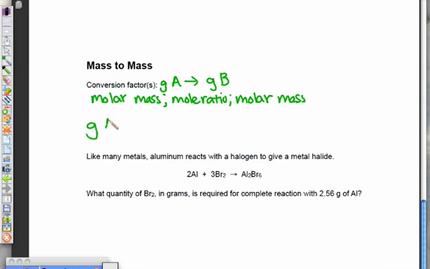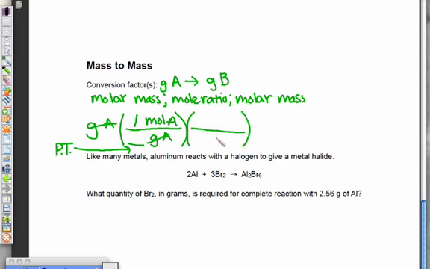So if we start with grams of A, okay, we're going to have grams of A on the bottom and convert that into moles. We cannot go gram of A to gram of B. We have to be in moles in order to convert from one compound to the other. And remember, whenever we go mass to mole, it's always the mass of 1 mole. So that number here comes from the periodic table. These units cancel. So now in order to cancel out moles of A, we have to have moles of A on the bottom. And we can go moles of A to moles of B since we're in the mole unit. This number and this number, and those come from the coefficients.